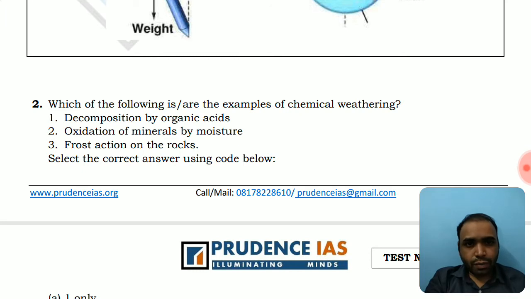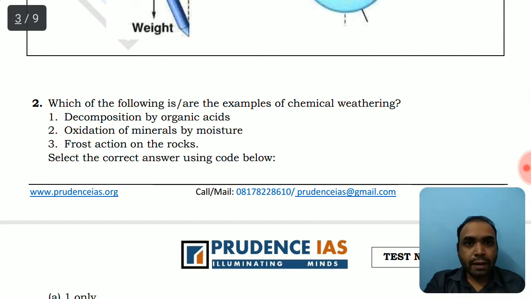Which of the following are examples of chemical weathering? So chemical weathering is the weathering which is caused by chemicals. For example, the action of acids, and if we dissolve salt in water, it is again breaking the salt into different ions. So that is also a chemical change. So we have to identify which of the following is a chemical change and which is not, meaning it's a physical change.